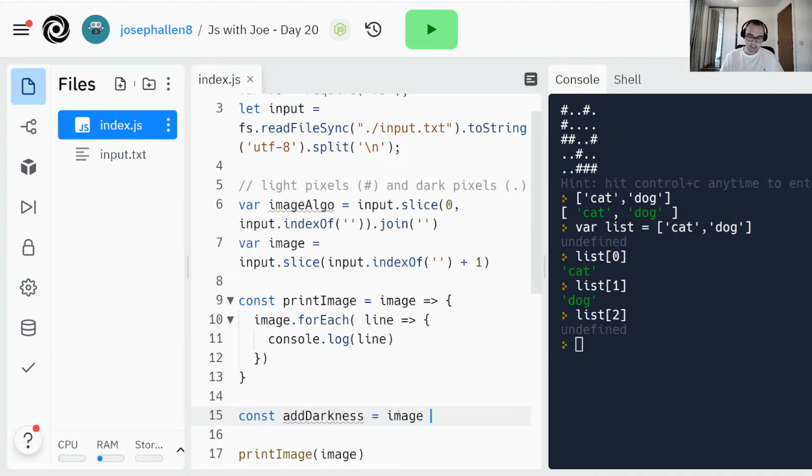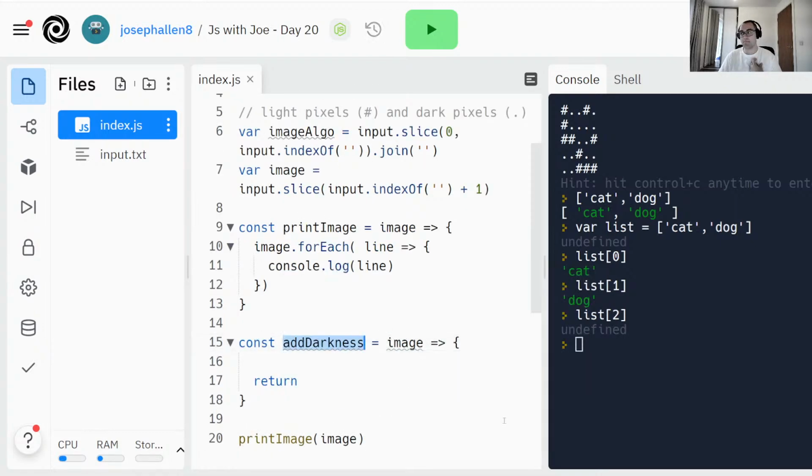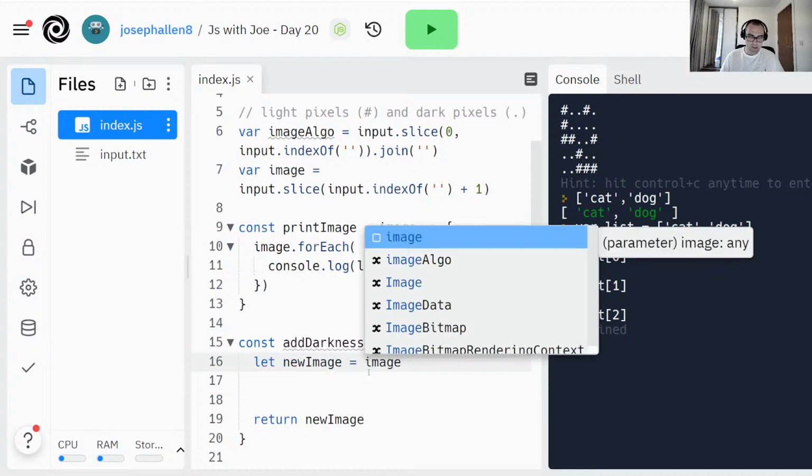So this is going to take an image, and it's going to return a new image, which is another keyword we haven't seen. So this function is actually going to return something instead of just doing something for us. This is the difference between what's called a subroutine and a function. A function, I believe, has to return something. So this is going to return new image. Let's say let new image equal image.